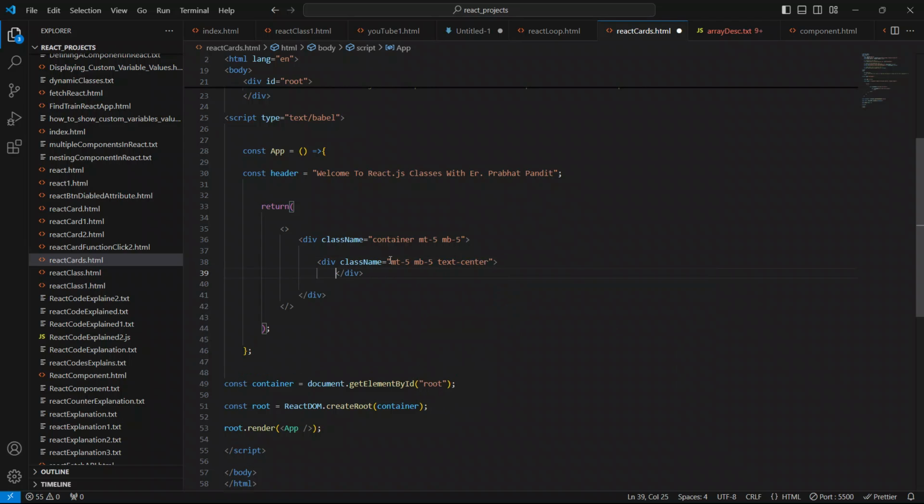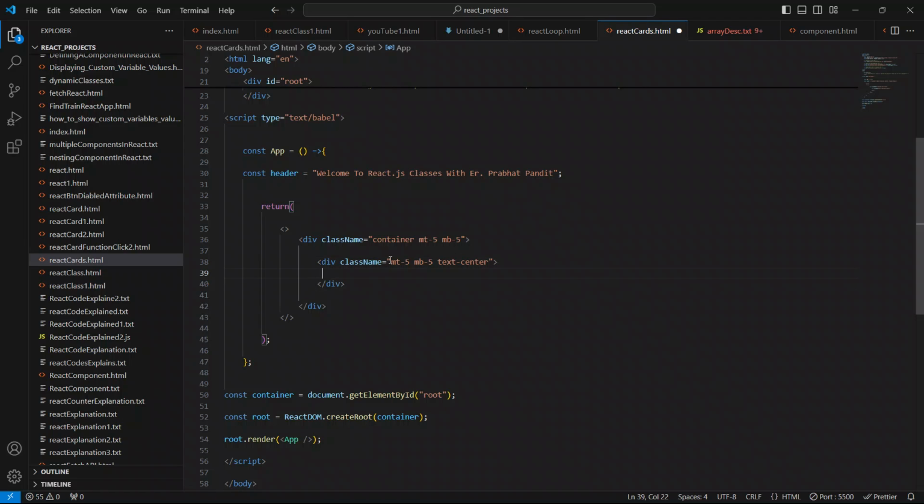Now I will be using here an h1 element inside this div. So h1, and guys, now just put it here like this. Okay, so what will happen? We will just see the text header. We won't be able to see welcome to React.js classes with Prabhat Pandit as its value.